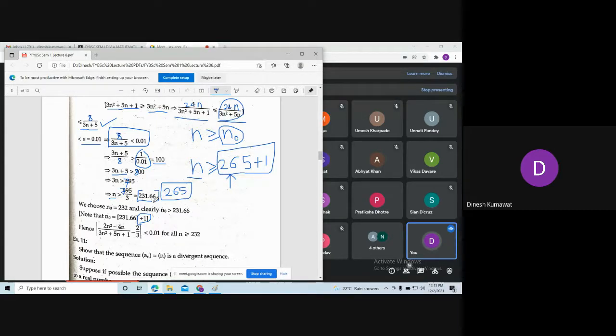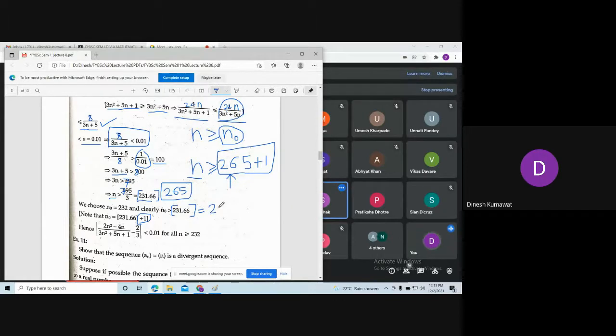Yes, Shweta, what you said? 232. Is it 232? Just answer this. What is the integer part of this number? Or you can say the flooring function of this number. 231.